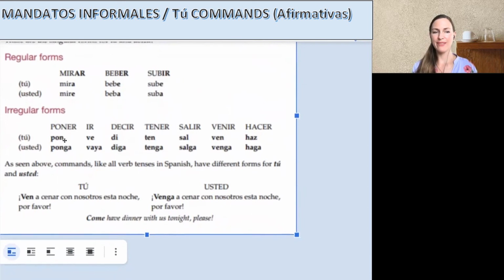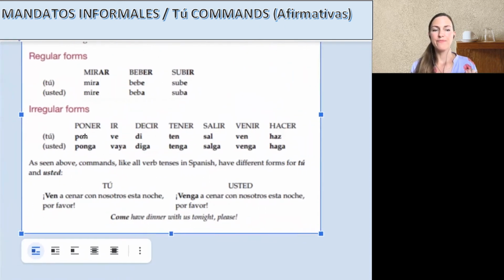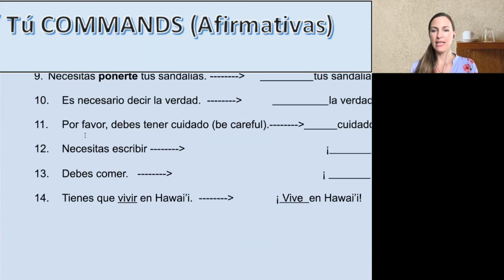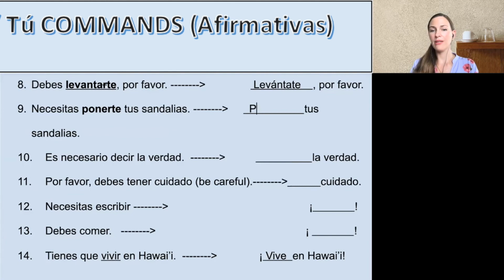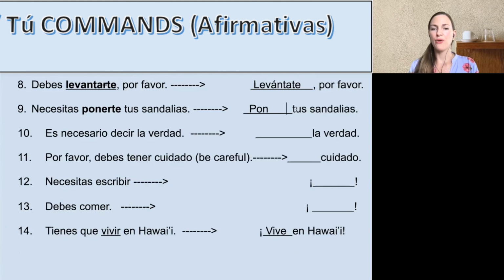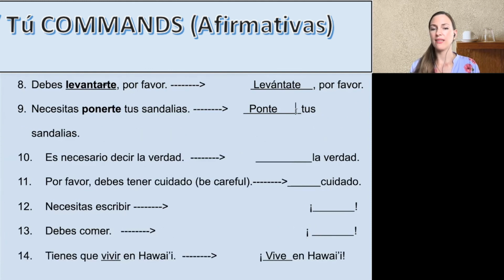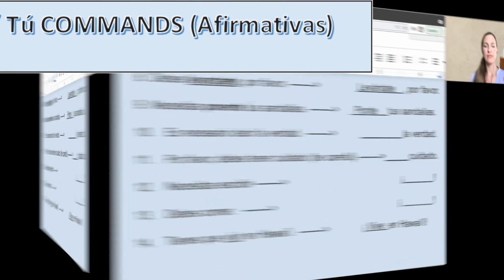Again, don't look at the usted right yet. So pon, that's what we want. No need to change it anymore. Okay, so pon. Now with this, we kind of make it reflexive to say like put your sandals on yourself. So we do need to add this te, just right at the end still. Ponte tus sandalias. Put them on yourself.